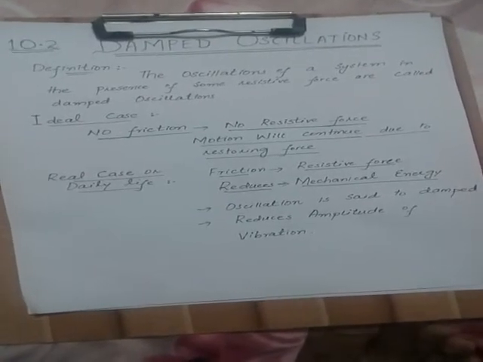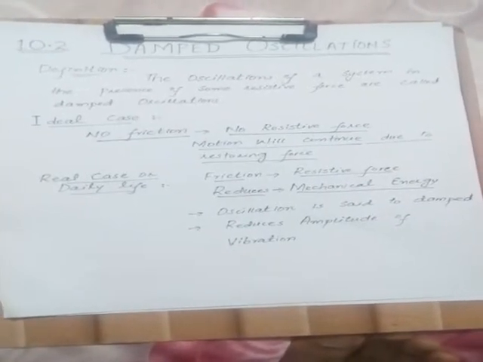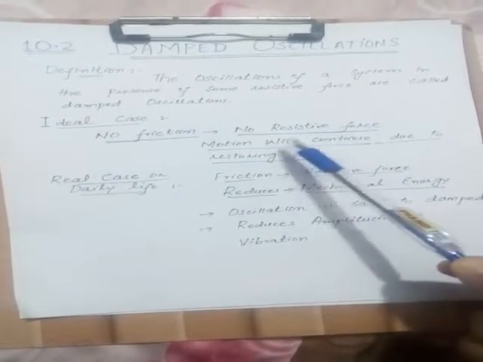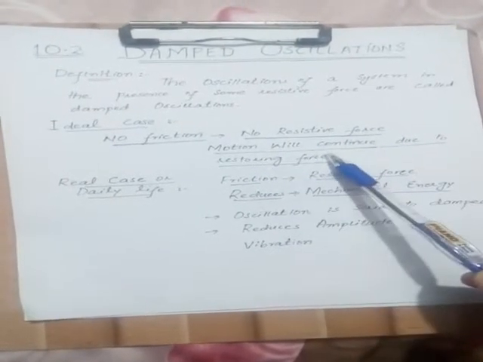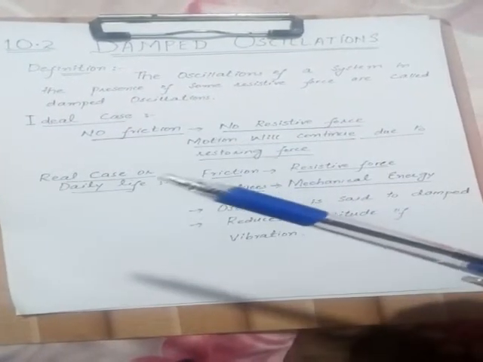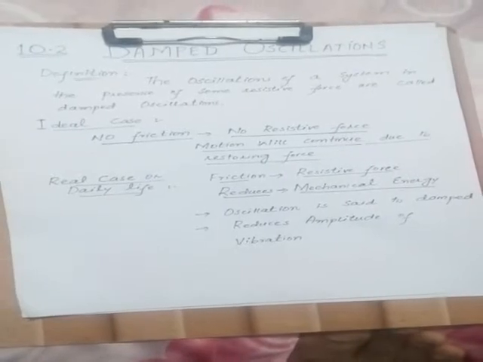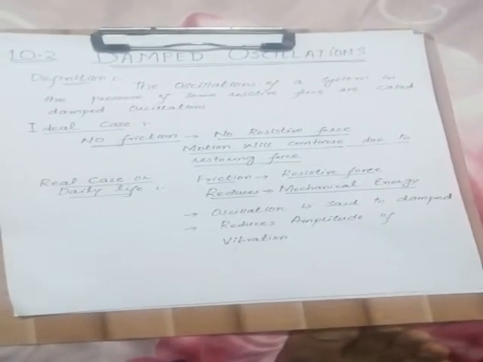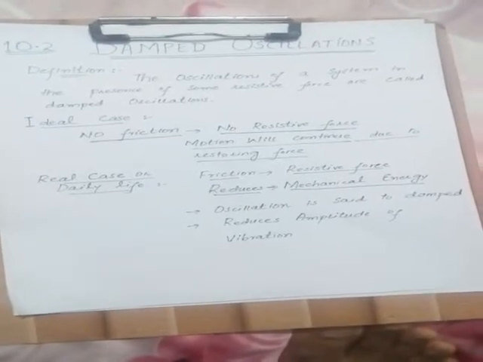First of all we will discuss the ideal case of damped oscillation. In the ideal case, as we know, if there is no friction in the system, there will be no resistive force in the system, hence the motion will continue due to the restoring force. For example, in the case of a pendulum, if the medium has no friction, no resistive force, then the pendulum will continually vibrate to and fro from one extreme position to the other extreme position, passing through the mean position, and hence its amplitude will not decrease. The motion will continue if we start the motion.